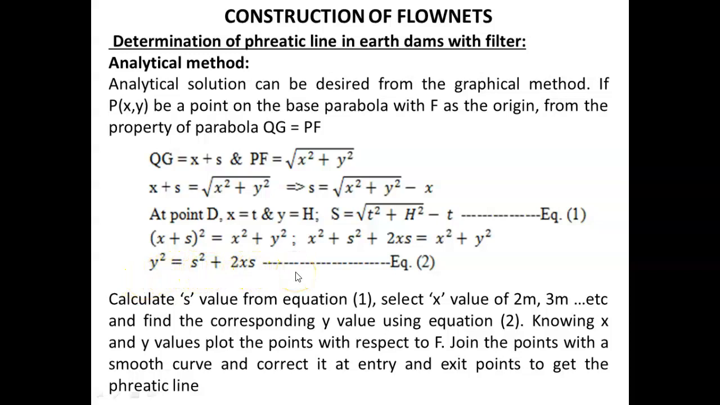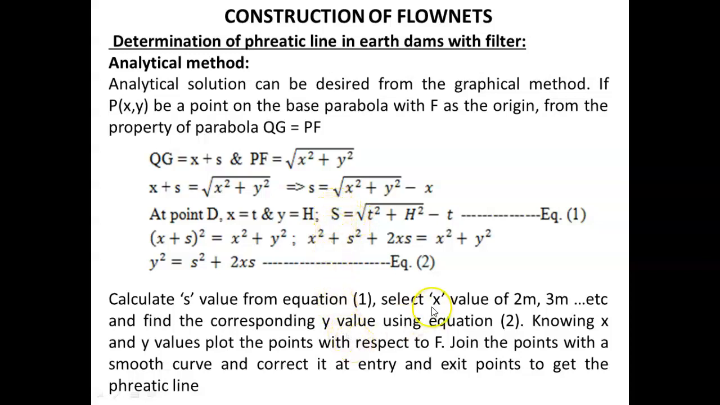Then we can calculate the s value from equation 1. Because the values of t and h are known, you can measure the coordinates of point D. Those are nothing but t and h. From that you can calculate the focal distance s. Or from the graphical solution we can find the distance between the focus and directrix so that we can obtain the S value.